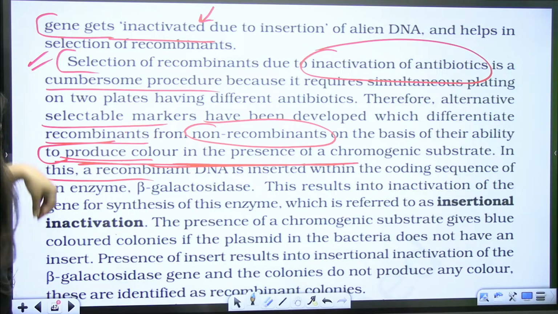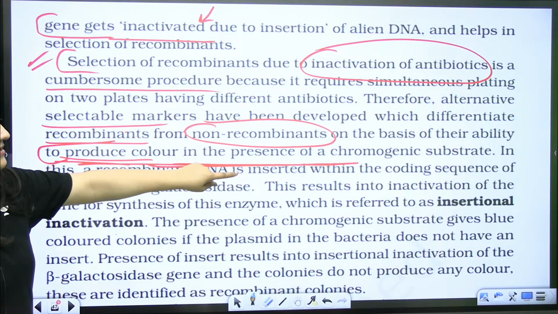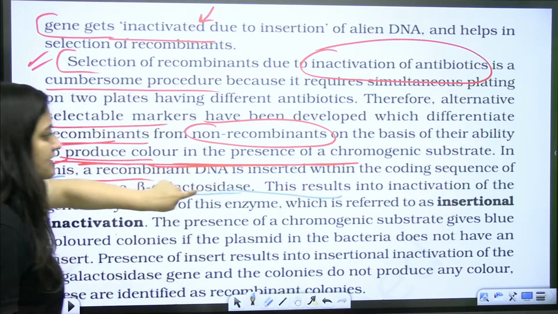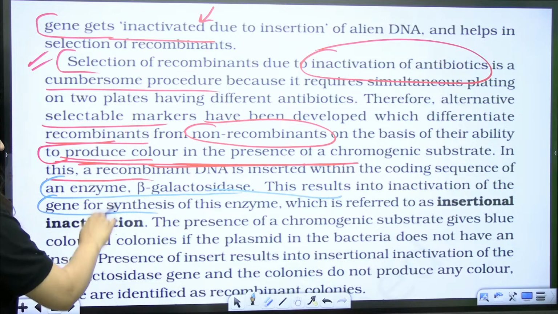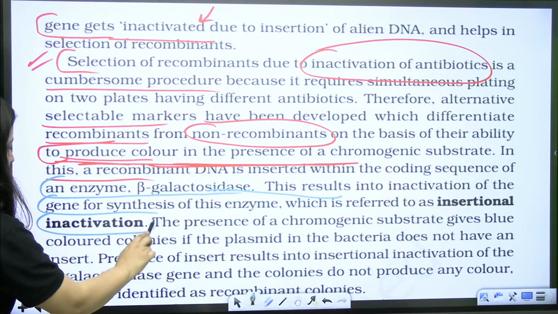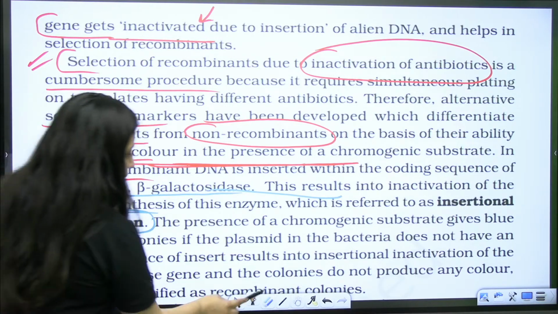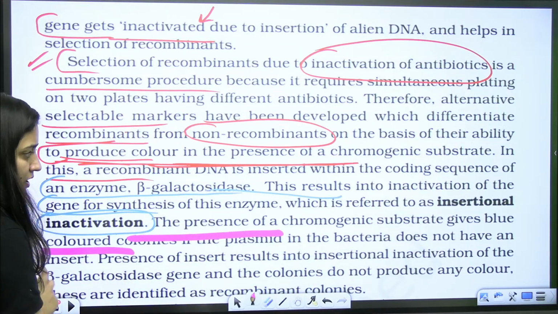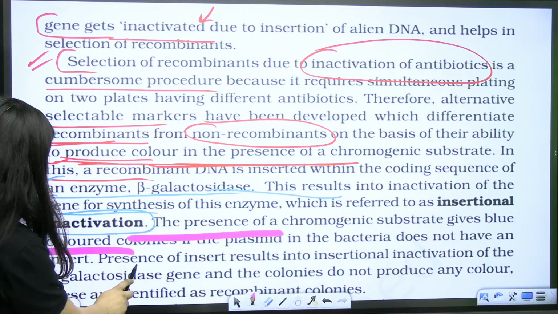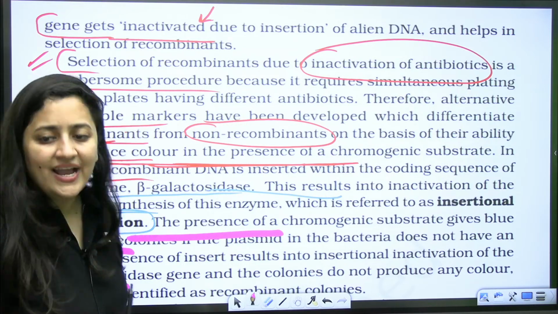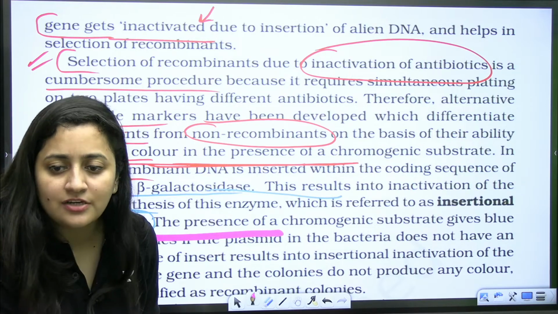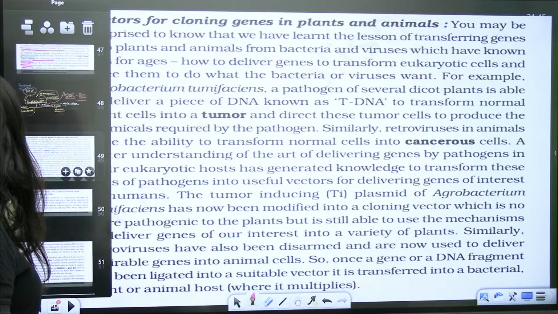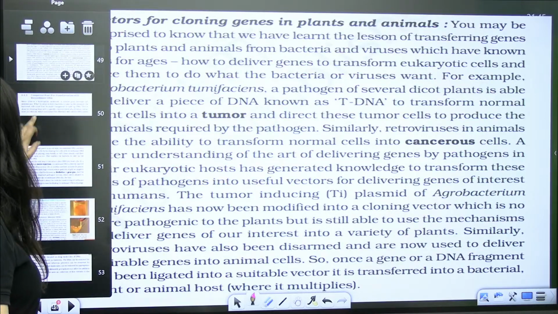So see, the recombinant DNA is inserted within the coding sequence of the enzyme beta galactosidase. This results in the inactivation of the gene and the enzyme will not be synthesized. This is the insertional inactivation. So in general, the presence of chromogenic substrate will give blue color, but if bacteria is transformed, then you will get white color. So white colored colonies show that the plasmid is transformed. Done? So that's what we need to cover.